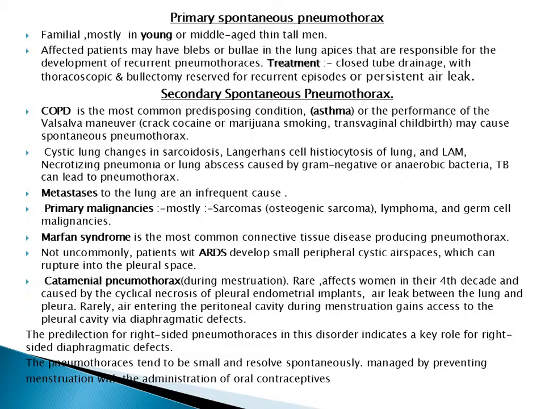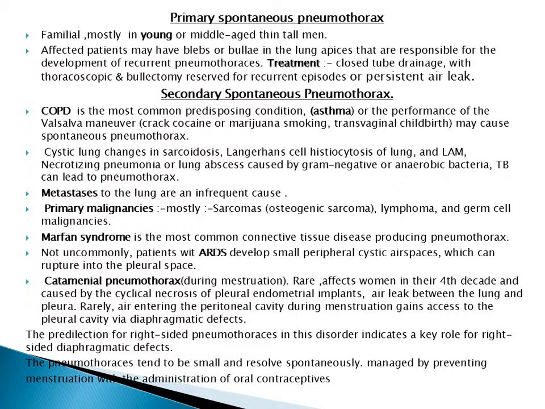Metastasis also is one of the secondary causes of pneumothorax. Primary malignancies that lead to pneumothorax are mostly sarcoma, osteogenic sarcoma, lymphoma, and germ cell malignancy. Marfan syndrome. What are the types of metastasis that cause pneumothorax? Yes, osteosarcoma. Osteosarcoma is not a primary malignancy of the chest; it's a metastatic tumor to the chest that commonly causes pneumothorax. Marfan syndrome is the most common connective tissue disease producing pneumothorax.